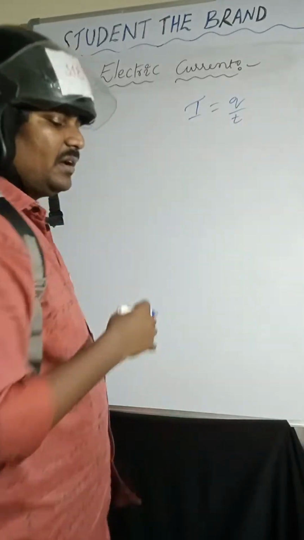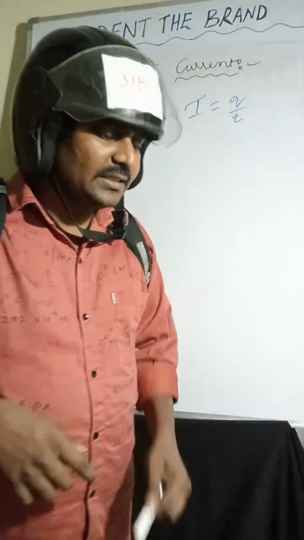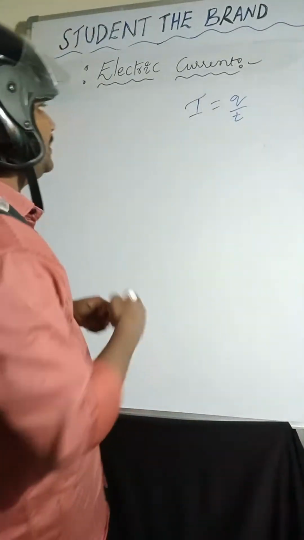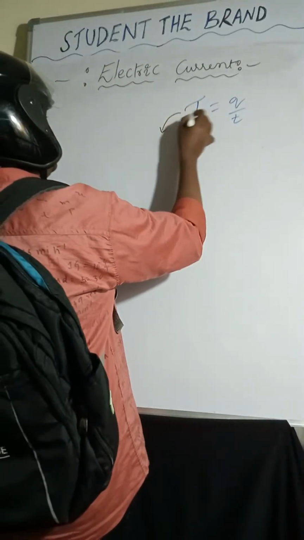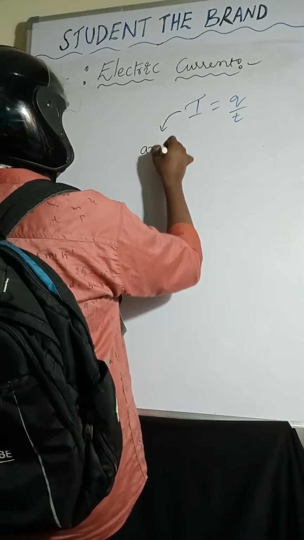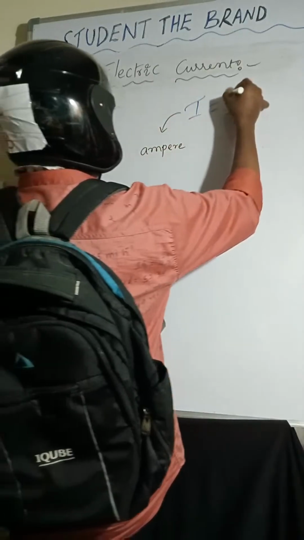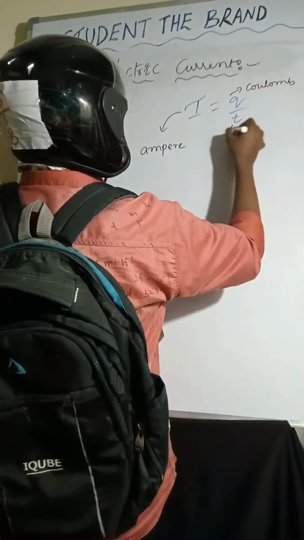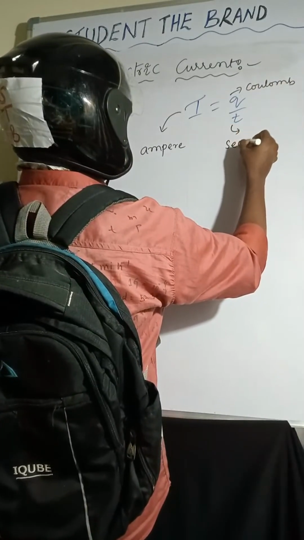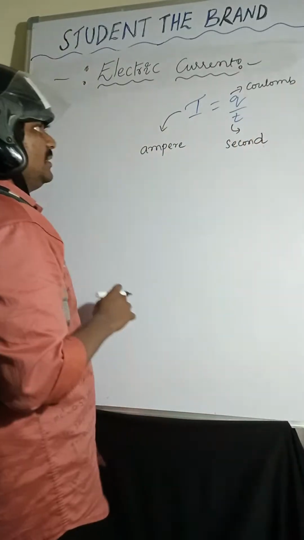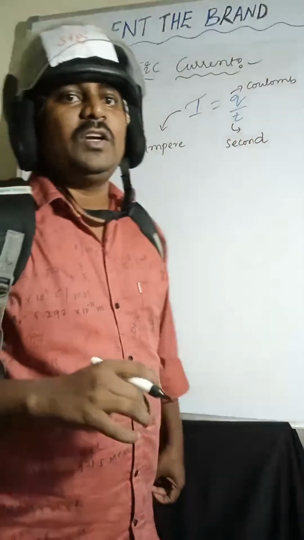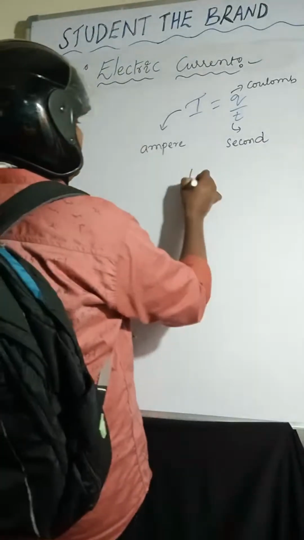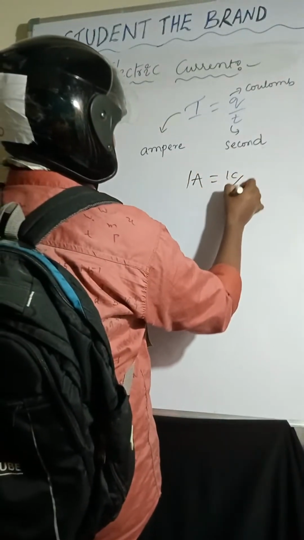The SI unit of electric current is ampere. The SI unit of charge is coulomb. 1 ampere is defined as 1 coulomb per 1 second.